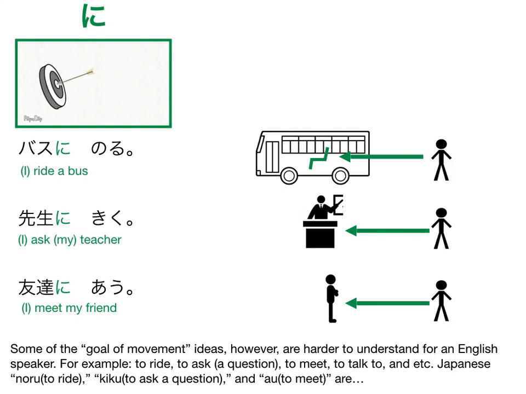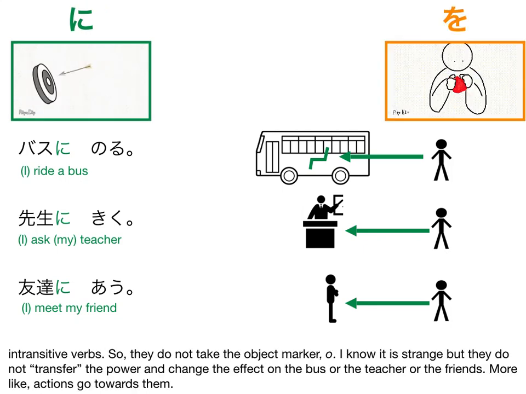Japanese 乗る, 聞く, and 会う, 話す are intransitive verbs, so they do not take the object marker o. I know it is strange, but they do not transfer the power and change the effect on the bus or the teacher or the friends. More like actions go towards them.